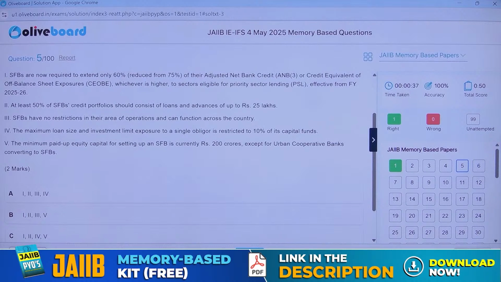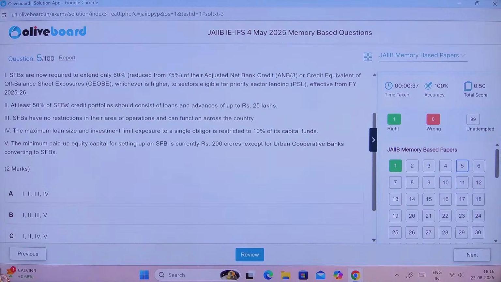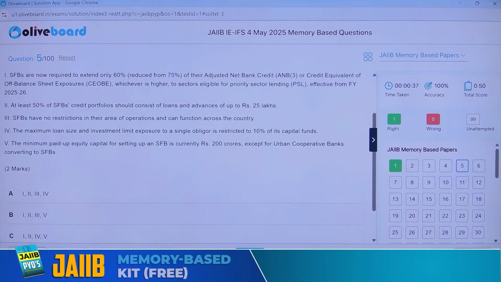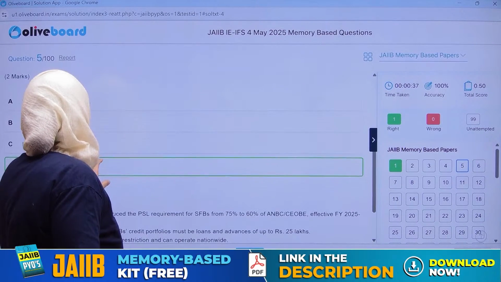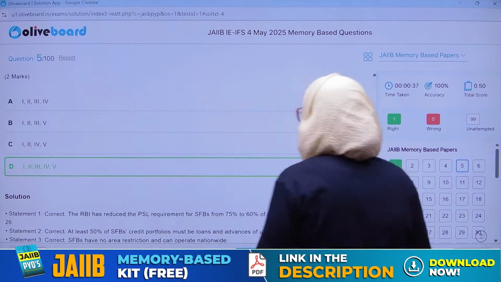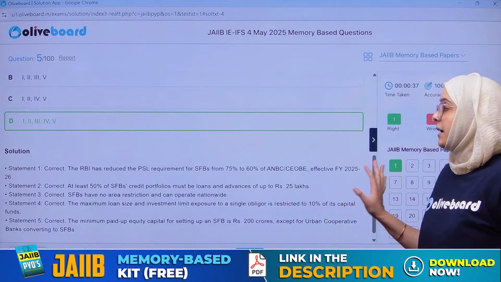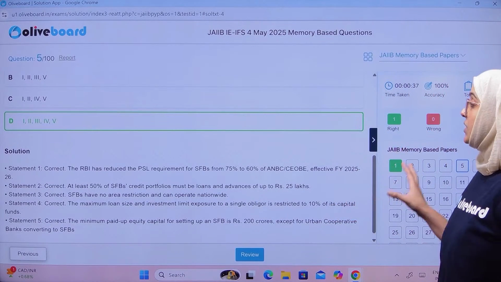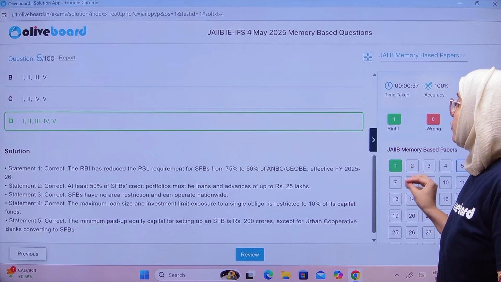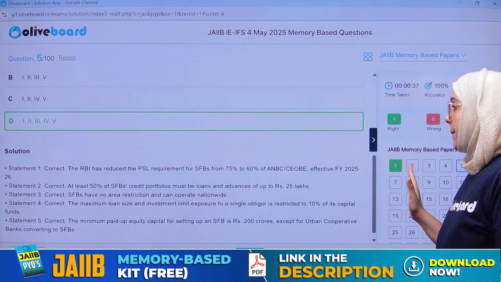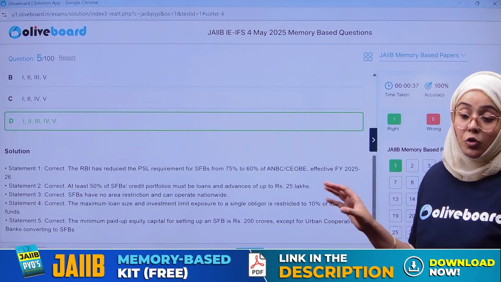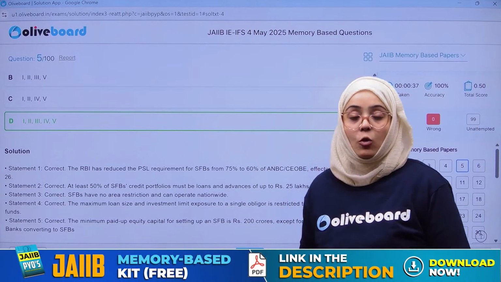Small finance banks are required to extend only 60%, which is reduced from 75%, of their adjusted net bank credit or credit equivalent of balance sheet exposure, whichever is higher, in the priority sector lending. So let's talk about the answer. The correct answer is all the five statements are correct. RBI, first of all, has reduced, as per the latest financial year 2025-2026, the priority sector lending requirement from 75% to 60%. This is a recent change, in 2024 and 2025.